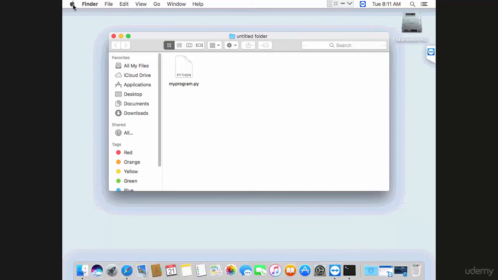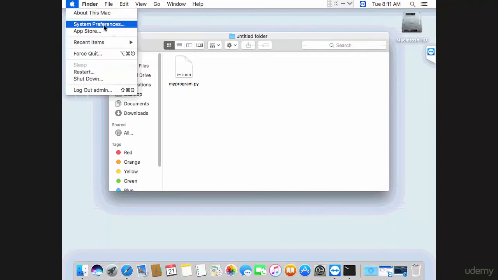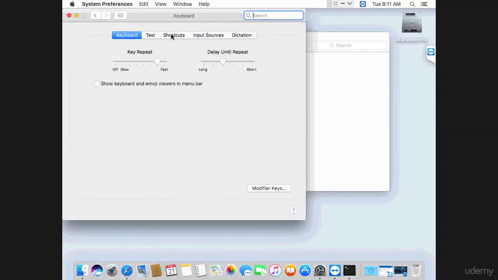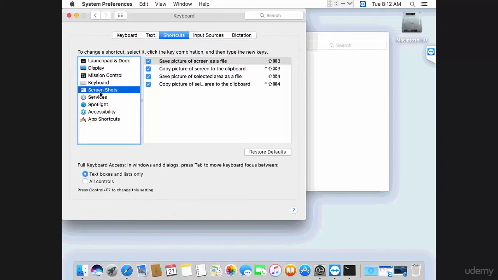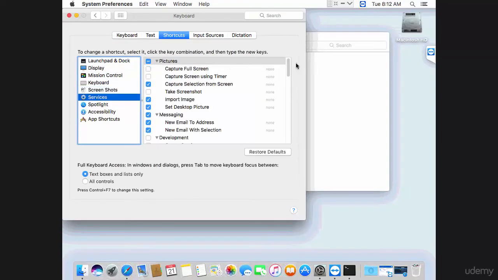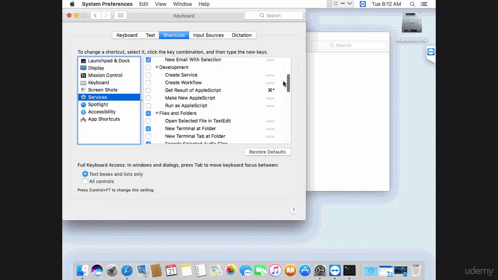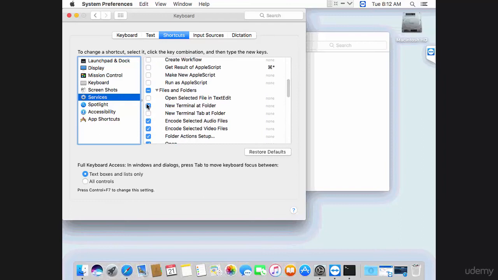So let's do that. You go here, System Preferences. This is a one-time configuration. Go to Keyboard and Shortcuts, and then in the Shortcuts tab you go to Services. Scroll down, and you probably have this option unchecked. You want to make sure you have checked the New Terminal at Folder option, just like I have it here. So make sure that is checked.